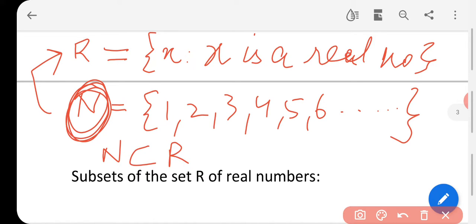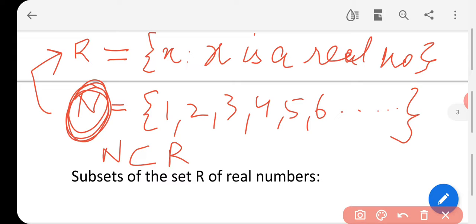In the last class I told you, if there are two sets A and B, and if all the elements of set A belong to set B, then A is a subset of B. Similarly here, N is the set which has elements 1, 2, 3, 4, 5, 6, and these elements lie in set R. It means N is a subset of R. I think this is clear to you.